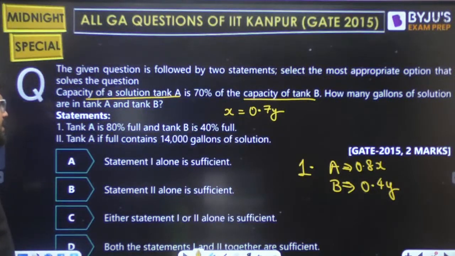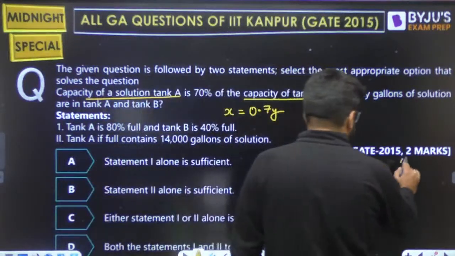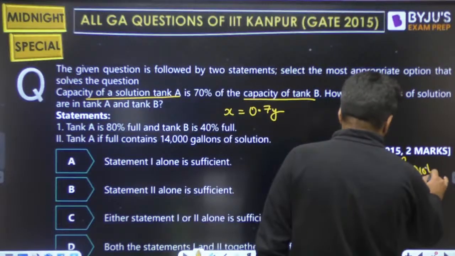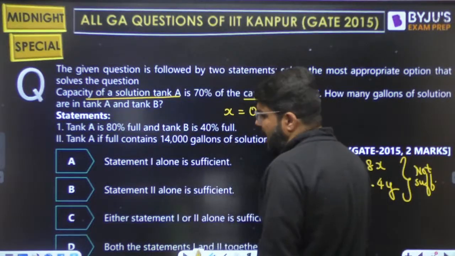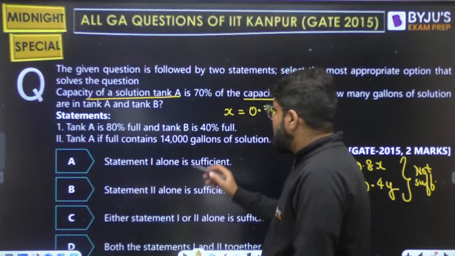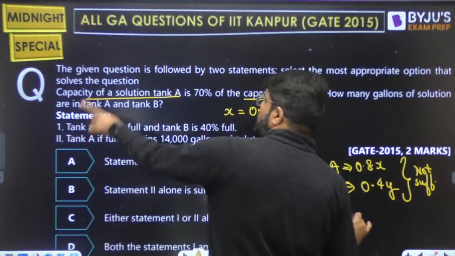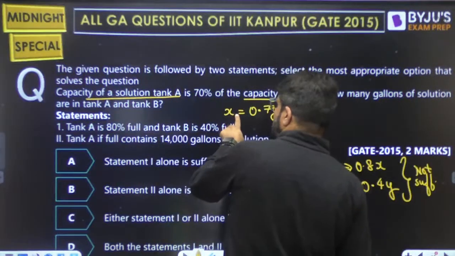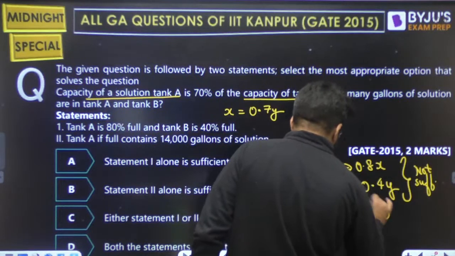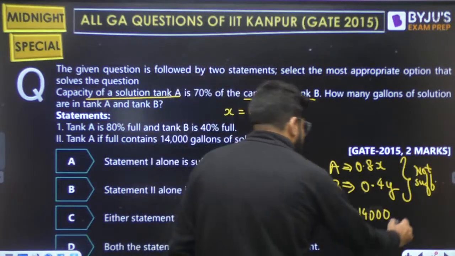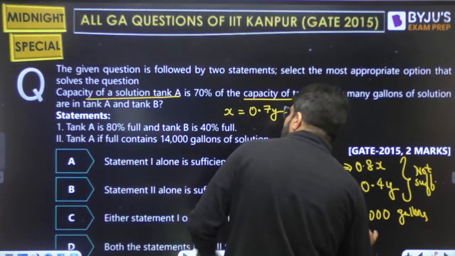Let's try the second statement. Tank A, if full, contains 14,000 gallons of solution, right? So statement 1 is not sufficient. What does statement number 2 say? Tank A, if full, contains 14,000 gallons. What is the meaning of this? If full means capacity. The capacity of tank A is x, and they have given 14,000 gallons, right? Now accordingly I can calculate y.